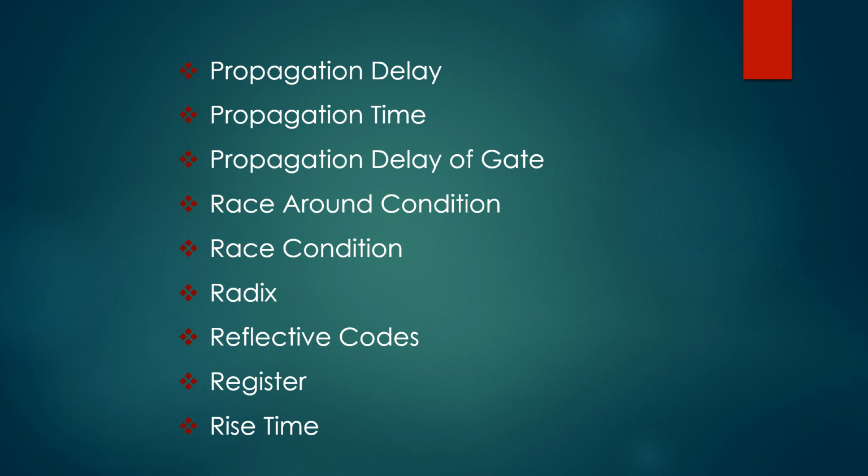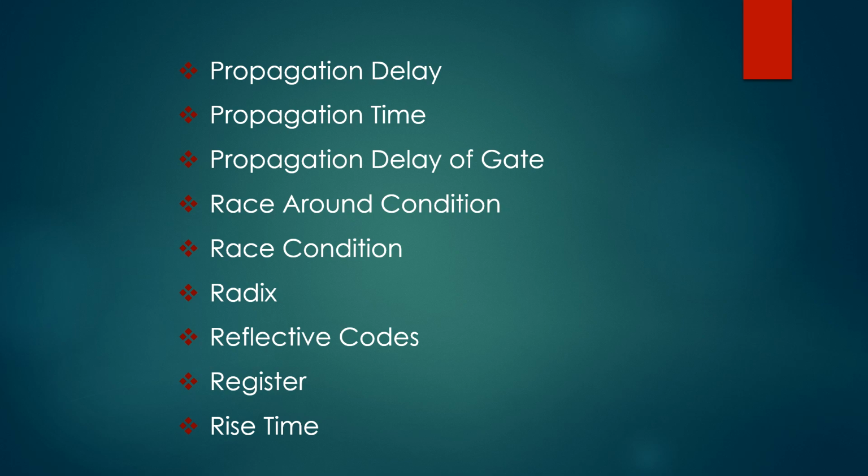Next, race around condition. It is important to note that in a JK flip-flop, the output is fed back to the input and therefore a change in the output results in a change in the input. Due to this, in the positive half of the clock pulse, if J and K are both high, then the output toggles continuously through the points A, B, C, D and E. This condition is known as race around condition.